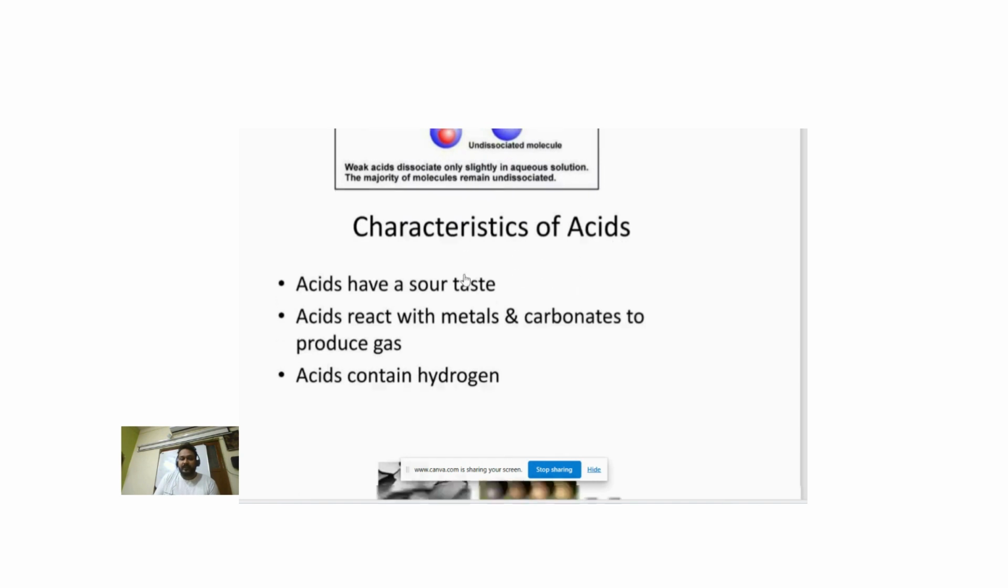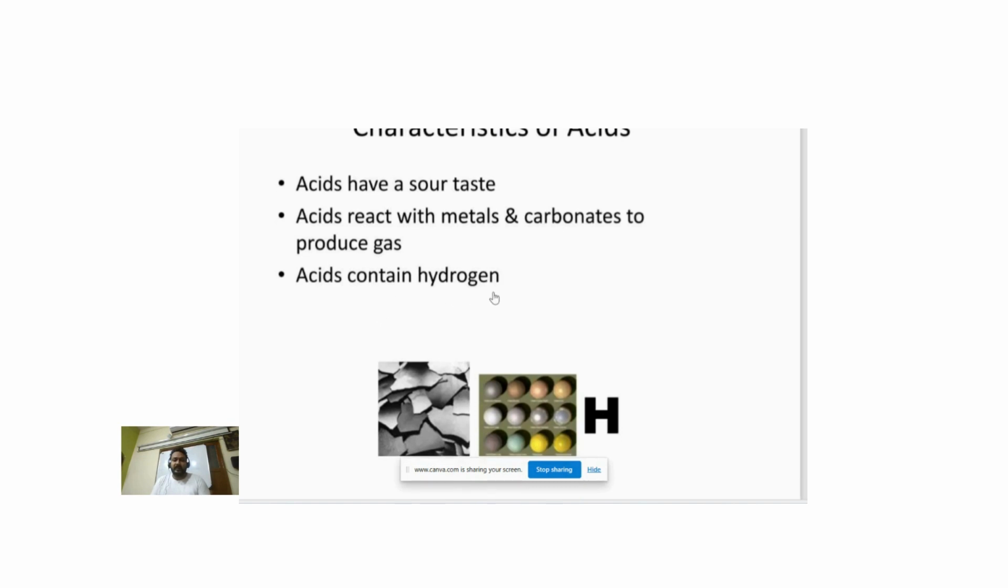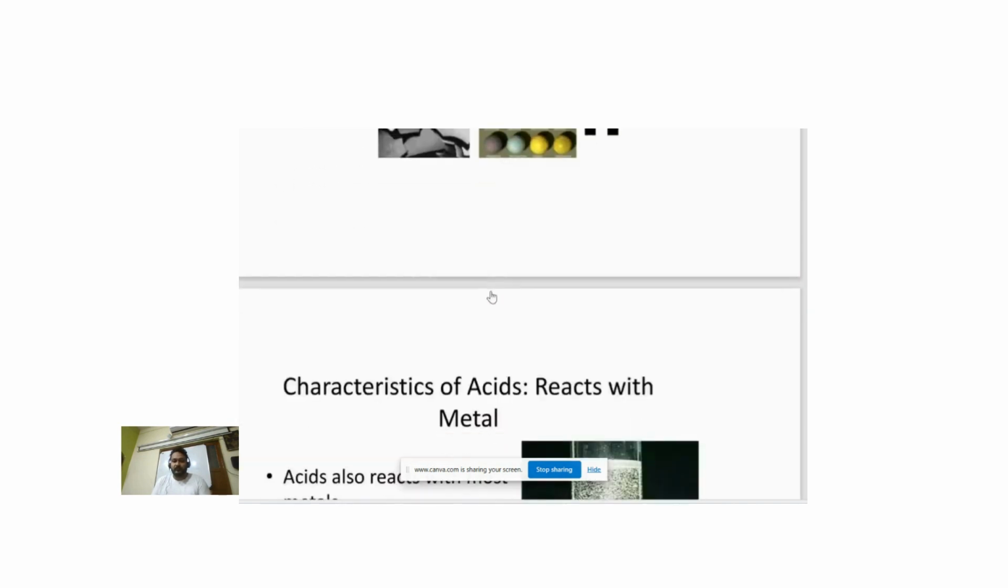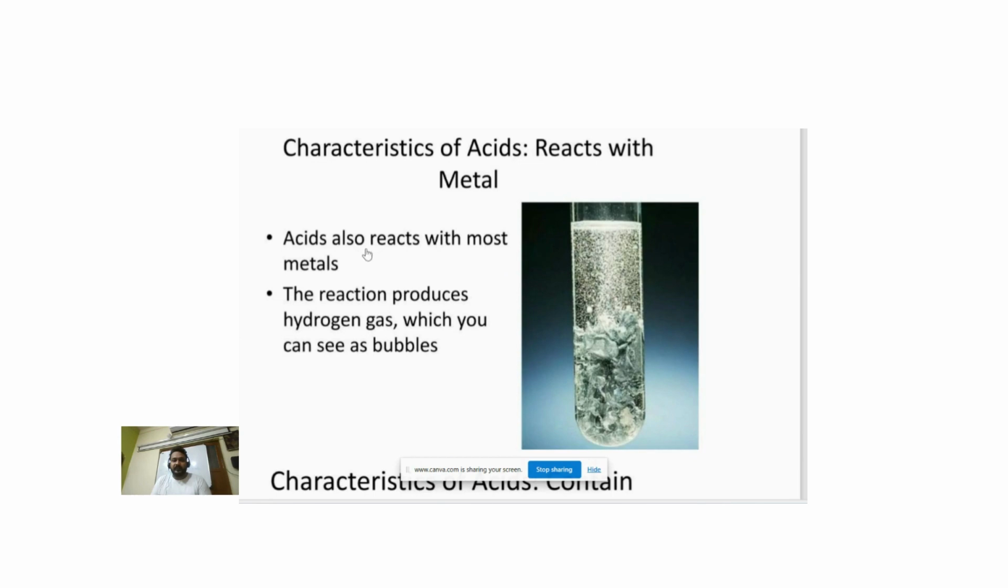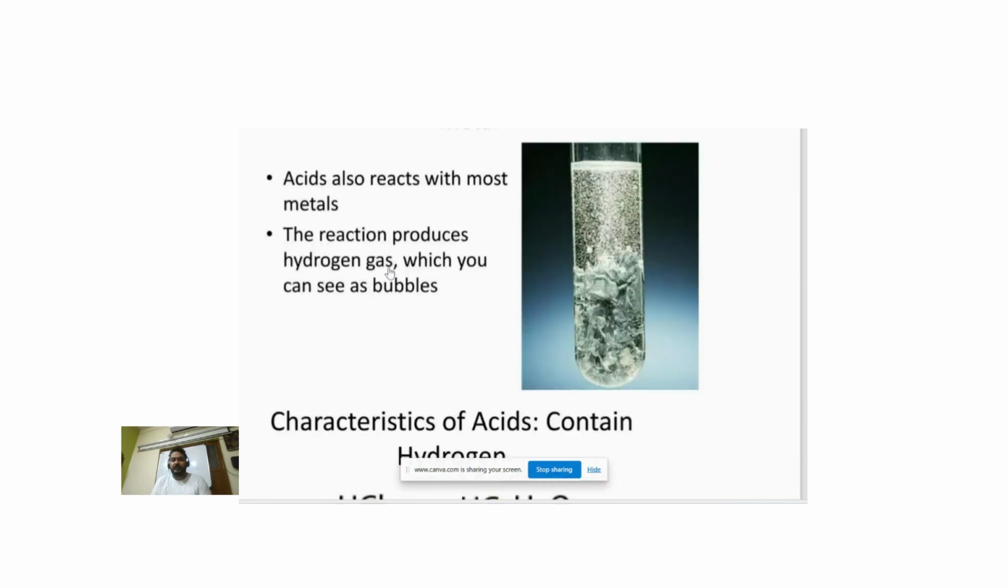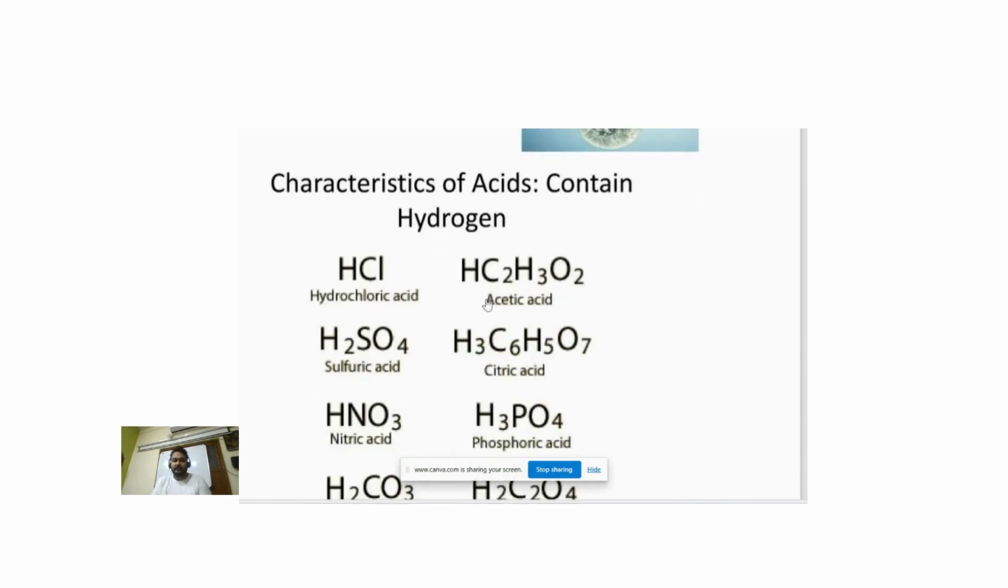Characteristics of acids: acids have a sour taste. Acids react with metals and carbonates to produce gas. Acids contain hydrogen. Acids react with most metals. The reaction produces hydrogen gas, which you can see in the form of bubbles.